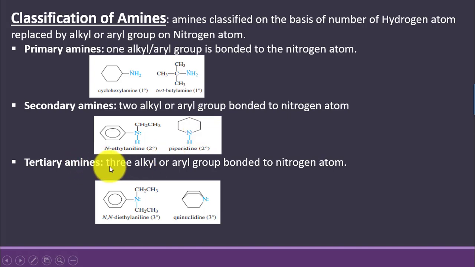Tertiary amine: here three alkyl or aryl groups are bonded to the nitrogen atom. Again, these groups can be the same or different. Like here, two ethyl groups and one phenyl group are attached to the nitrogen atom, and a total of three hydrogens of ammonia have been replaced with alkyl and aryl groups, so it is called a tertiary amine.